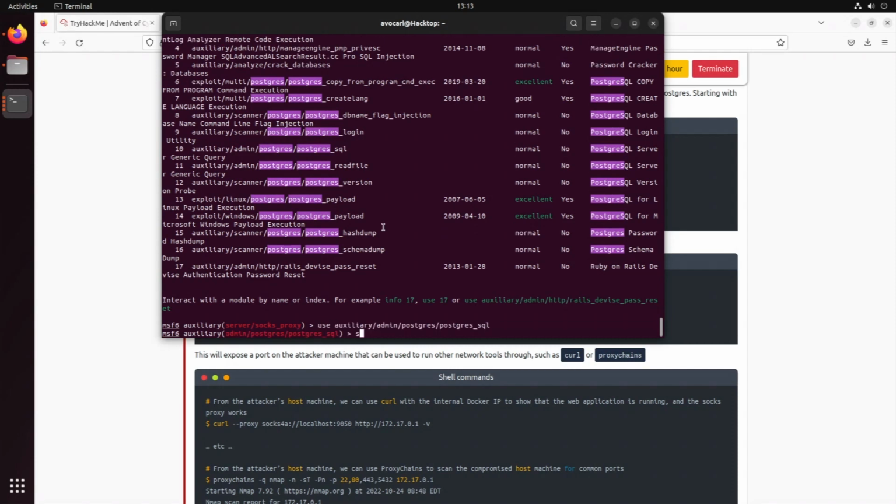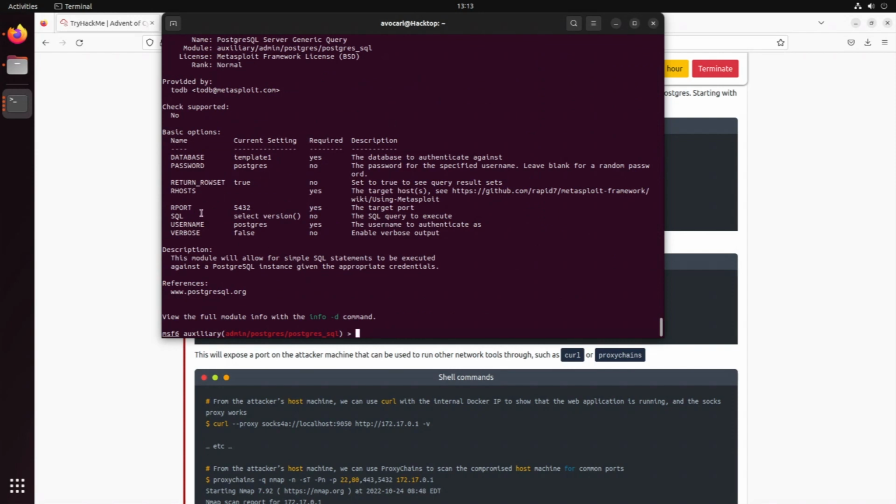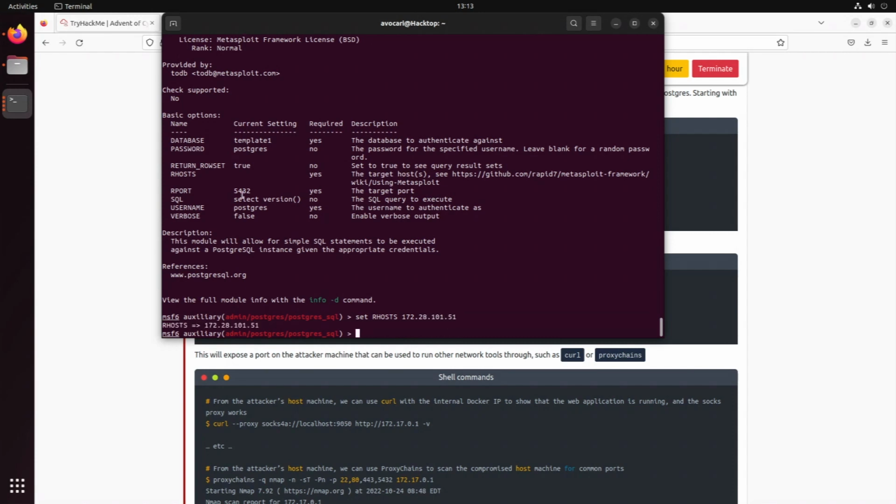Use. Again, we can view the info of it. We need to set the rhost. So set rhosts to the IP address of our server, 51, was the one we added earlier in the routes.